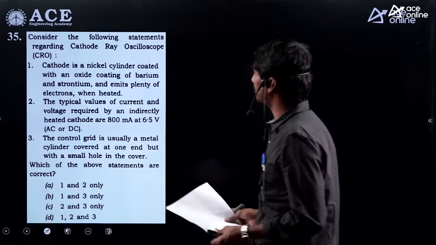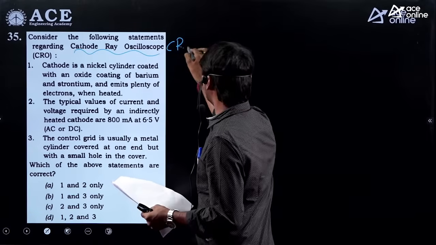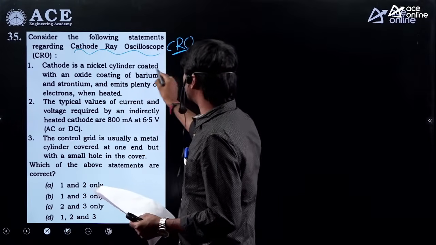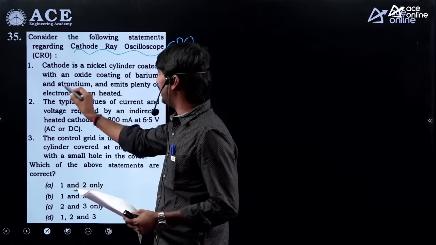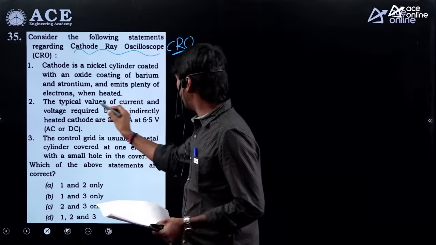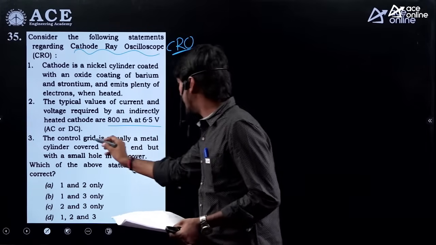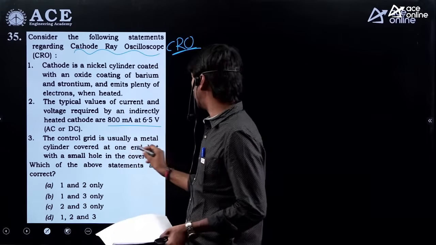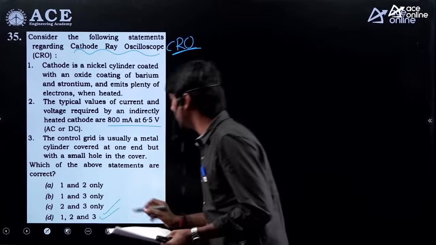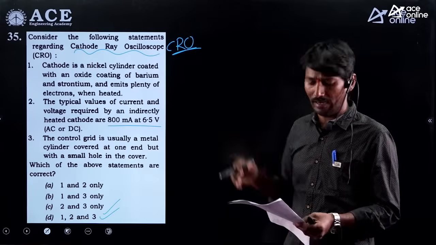Right? Next one. Consider the following statements regarding the CRO. This is the electronic measurement question, CRO. If you observe this, the cathode is a nickel cylinder coated with an oxide coating of barium and strontium and emits plenty of electrons when heated. Yes, correct. The typical value of current and voltage required by indirectly heated cathode is a general value. The control grid is usually a metal cylinder covered at one end but with a small hole on the cover. Yes, all are correct only. So therefore option D. Right? I am giving just a key here and a detailed solution will be uploaded later.